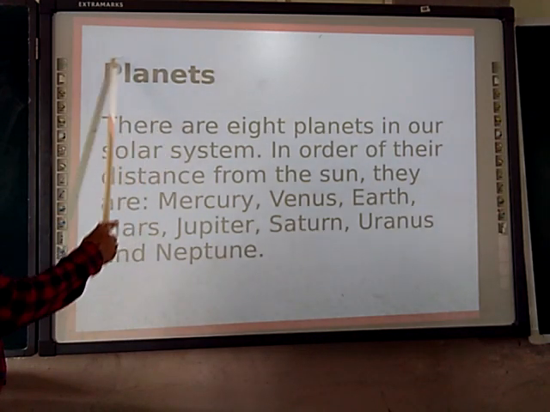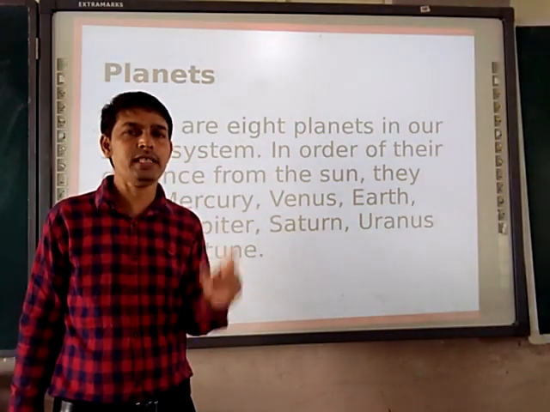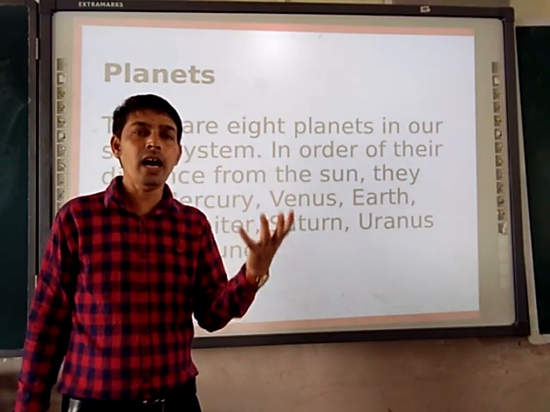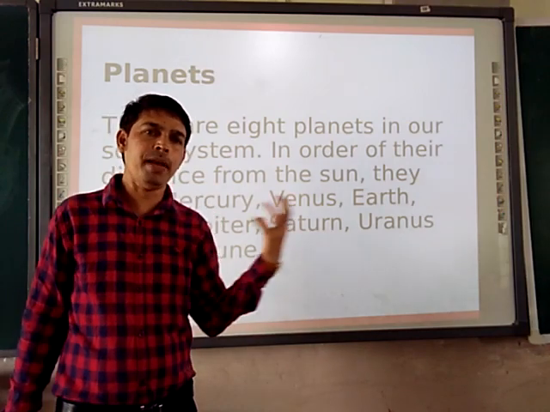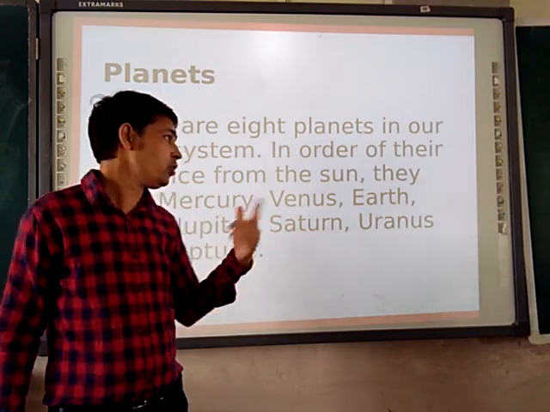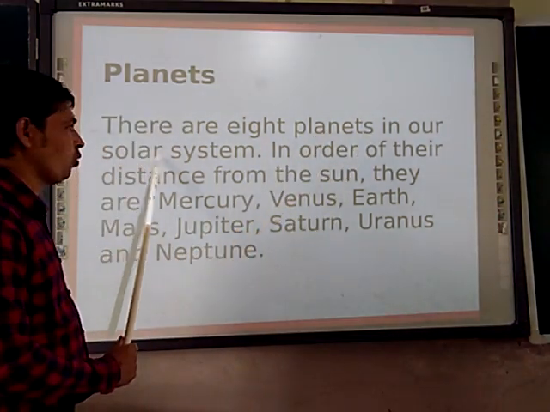Next topic is planets. We are talking about the solar system. In that, first we have seen the Sun as a main component, right? And it creates a pulling force which binds all the planets and forms the solar system. Moving to the next, there are 8 planets in our solar system.